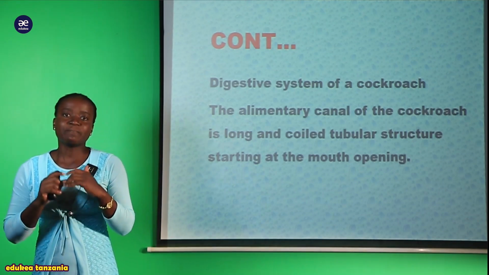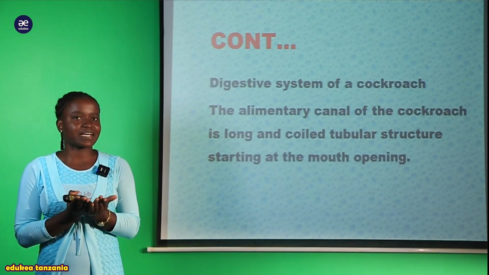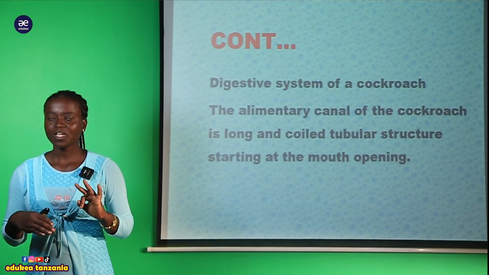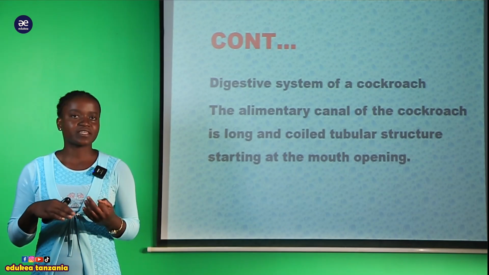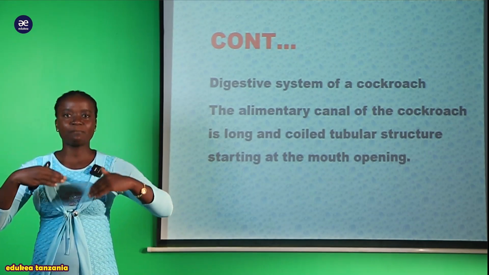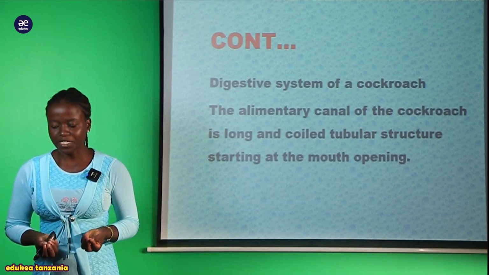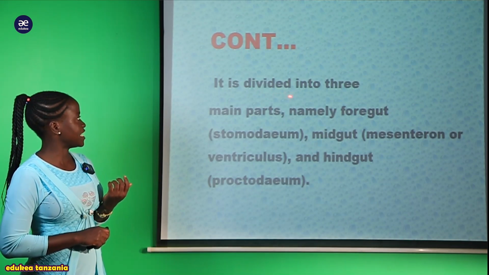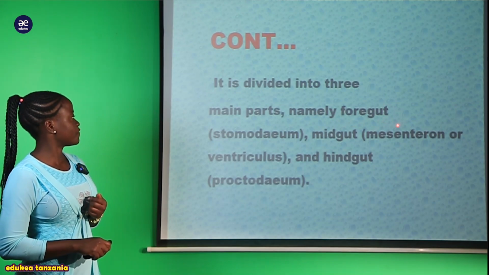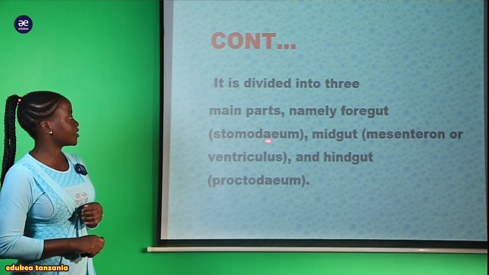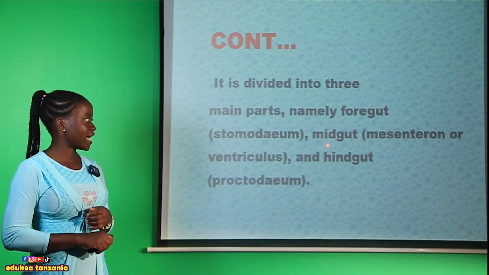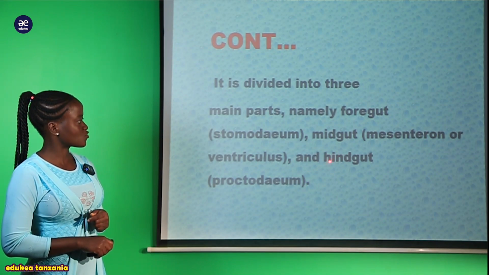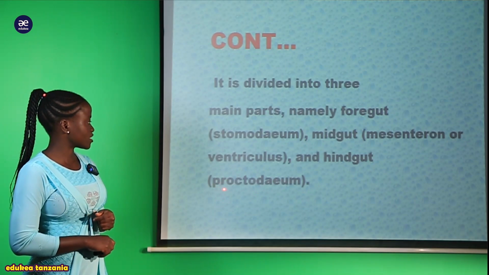And remember, on the mouth structure which is found within the class Insecta, tulisema kwamba their mouth part is divided into 3 parts. That is the mandibles, the maxillae, together with the labrum. So hile mouth part ndiyo ambayo inawasaidia hawa organism to take in food. So here now you can say that it is divided into 3 main parts, namely foregut, that is stomodeum, and we have the midgut, that is mesenteron or ventriculus, and the last one we're going to see the hindgut, that is proctodeum.